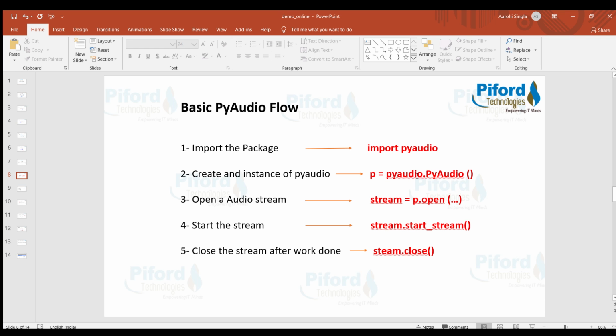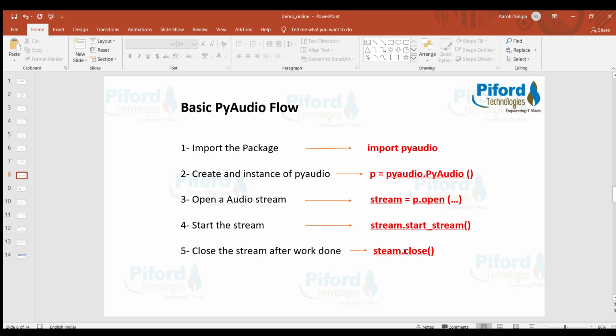Once you create an instance, whenever you want to record or play audio, you need to open a stream first. Using the open method of PyAudio, we can open a stream. After opening a stream, we start the stream by using the start_stream method. And after completing our work, we need to close the stream by using the close method.